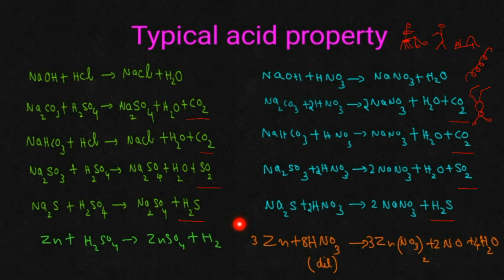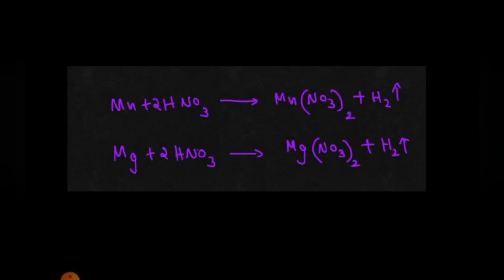You can just memorize that. One more point related to the typical acid property of dilute nitric acid you need to remember. Dilute nitric acid will never liberate hydrogen, we said, whenever it is reacting with a metal. But there are two exceptions. If you are using very cold and dilute nitric acid, then two metals, manganese and magnesium, will be giving hydrogen. You can just memorize this concept also.